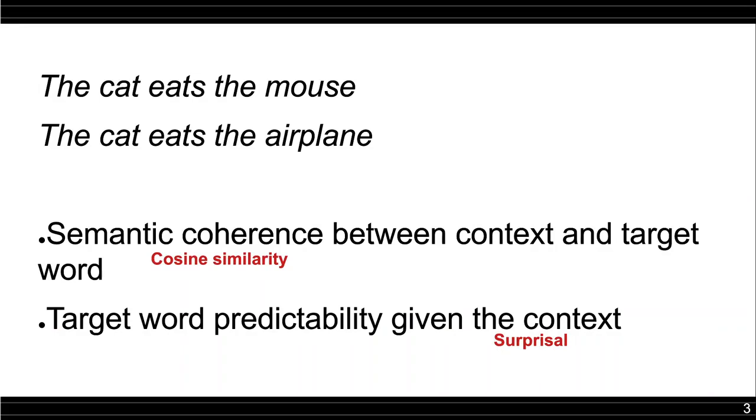In computational modeling, the former has been successfully modeled using the cosine similarity between the vector representing the context and the one representing the target word, while the second is modeled using the surprisal of the target word given the context. Anyway, a debate is still ongoing about how truly different these two computational tools are, and to what extent they represent overlapping information.